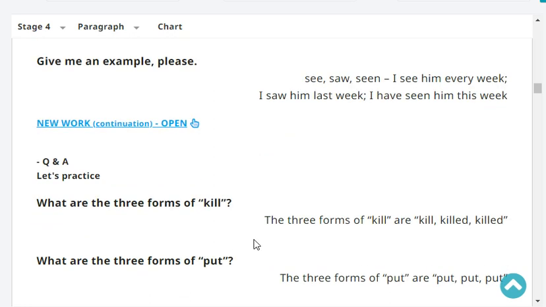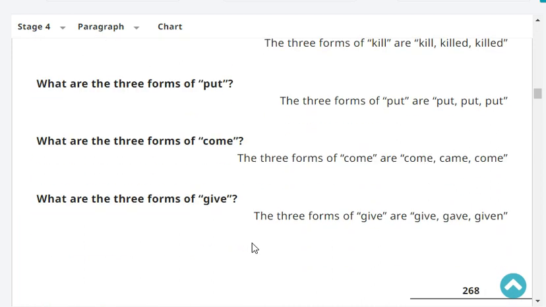The three forms of kill are kill, killed, killed. What are the three forms of put? The three forms of put are put, put, put.